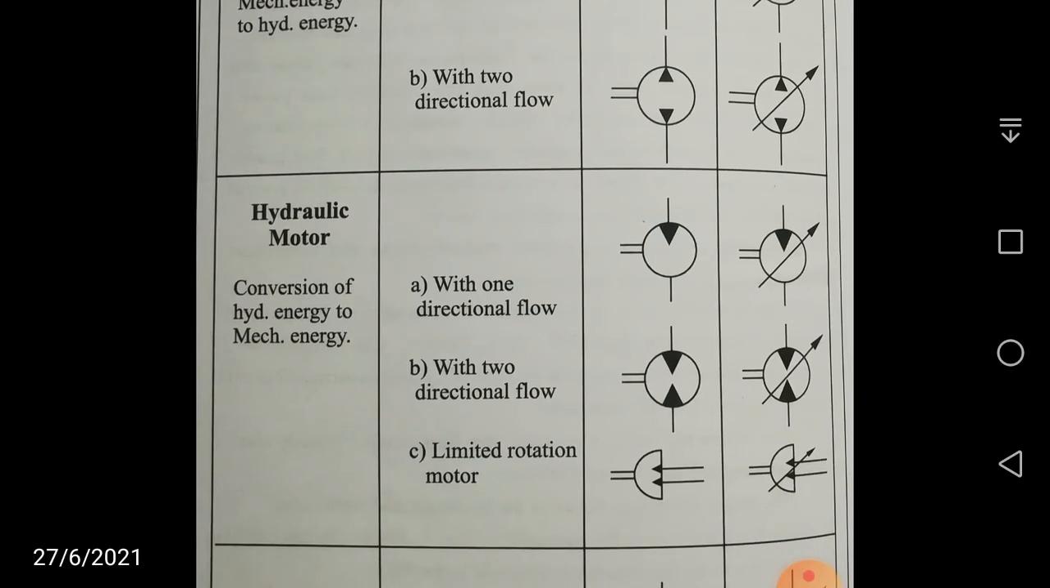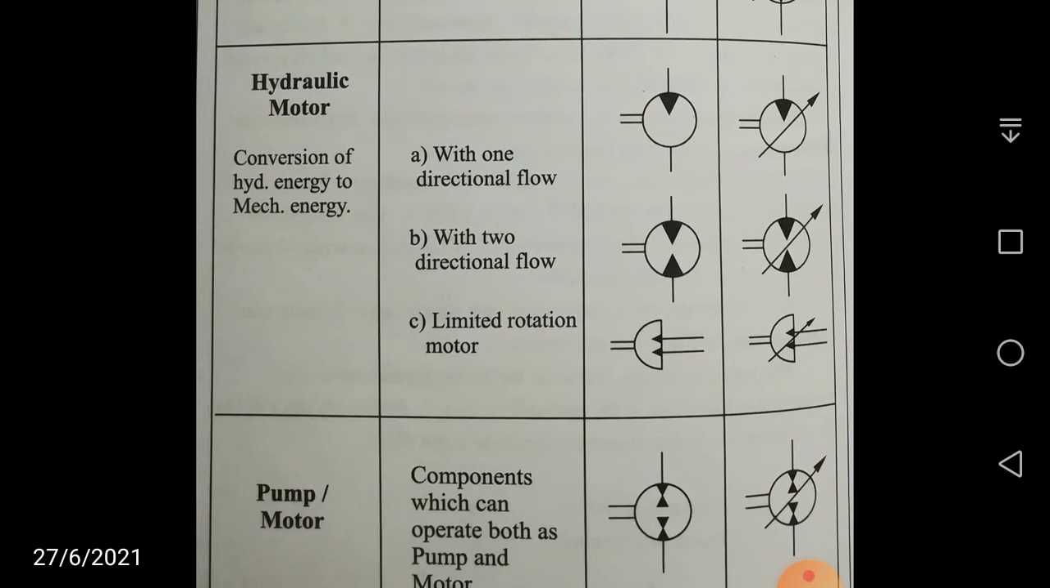That is with the one direction flow, with fixed displacement and also variable displacement. Similarly, with the two directional flow, there is one triangle pointing inwards, and another triangle in the other direction, with darkened triangles. Again, this is two directional. Your hydraulic power is the input and your mechanical shaft power is the output. That is your hydraulic motor. If it is variable displacement, same symbol, but with an inclined arrow going through the circle. This is how you can symbolize your hydraulic motor with two directional flow and one directional flow, right?